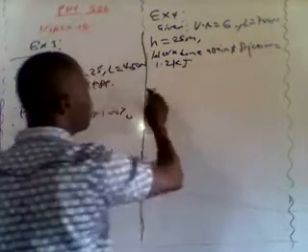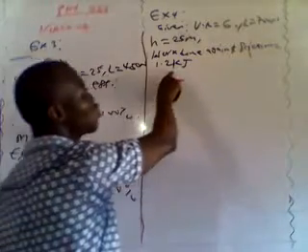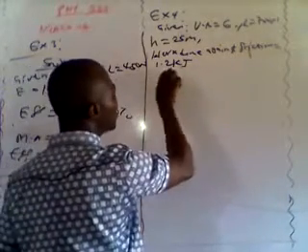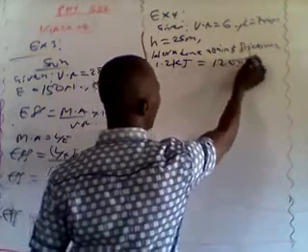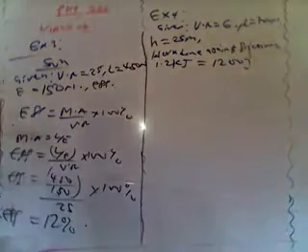Please don't use 1.2 directly. You need to convert it to joules. So converting 1.2 kilojoules to ordinary joules, that is 1.2 times 1,000. You are going to have 1,200 joules. So we take note of that. So let's solve the first one.